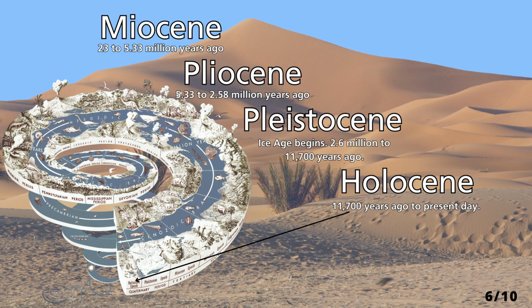We are currently in the Holocene epoch, and it began 11,700 years ago, following the last ice age. It is marked by human expansion and the extinction of most megafauna. The Holocene epoch is the current interglacial period following the last major ice age, meaning the vast ice sheets that covered large parts of the Earth during the last glacial period have retreated. By the time the Holocene began, the wild climate fluctuations of the Pleistocene had tested the species of the time. Many of them did not last into the Holocene, including Sivatherium giganteum and Homo neanderthalensis.